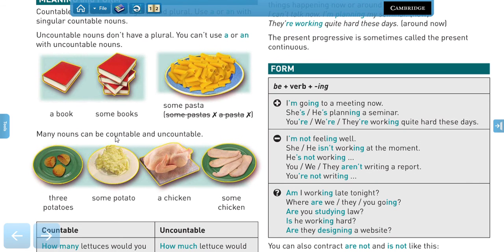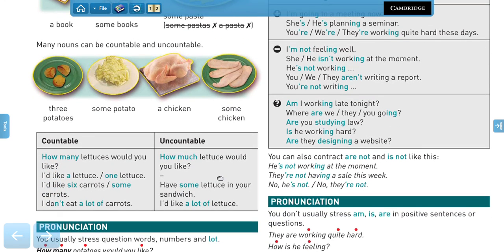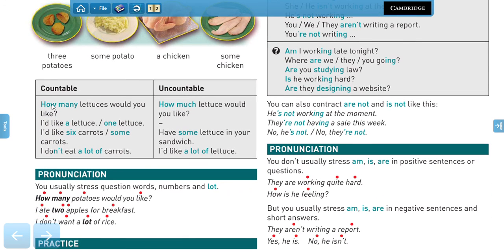Many nouns can be countable and uncountable. So in this case, we have three potatoes. And in this case, when we have like smashed potatoes, we cannot use countables. Again, we have a chicken, but this you cannot count. So we say some chicken. Now here we have the difference. We use how many to talk about countables and how much to talk about uncountables.